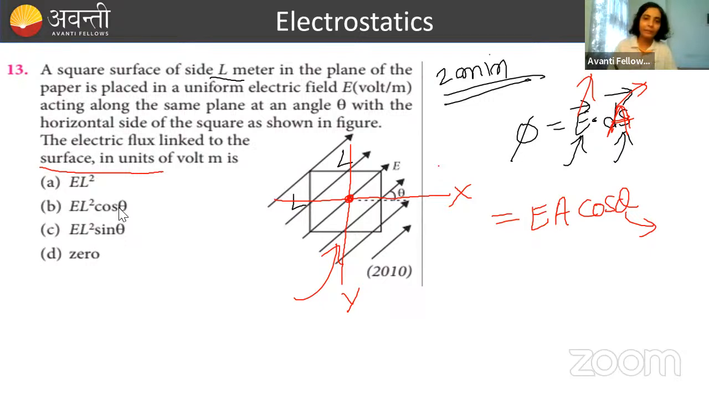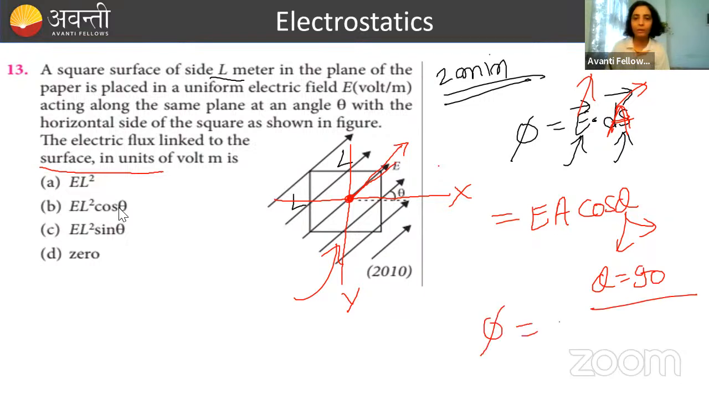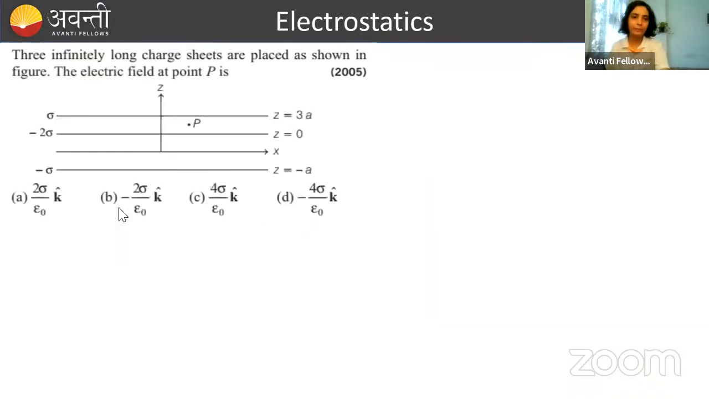And the electric field is in this direction, that is, in the xy plane. And my area vector is in the k direction. So theta, the angle between the area vector and the electric field, is going to be 90 degrees. Understood? So theta is 90 degrees. So what will the flux be? 0. Flux will be 0. So the correct answer will be D.